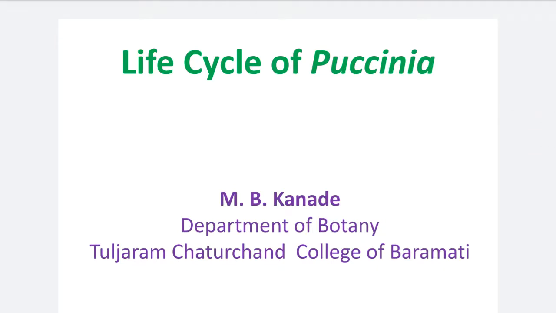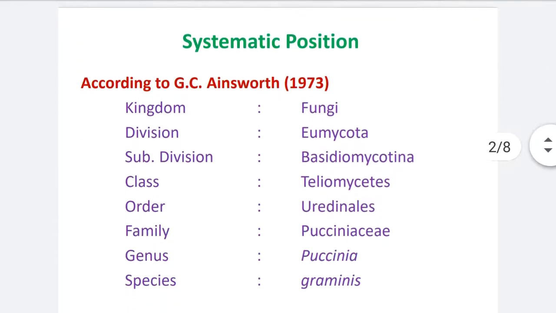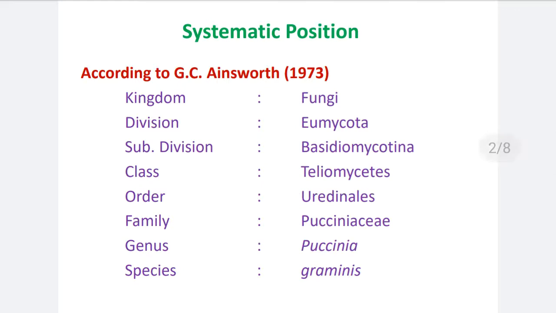Today our topic of lecture is the life cycle of Puccinia. Now, the systematic position means the classification of Puccinia. This classification is proposed by J.C. Ainsworth in 1973.